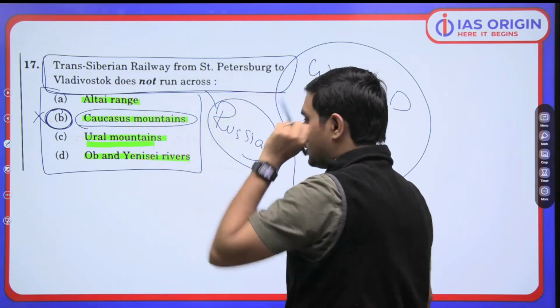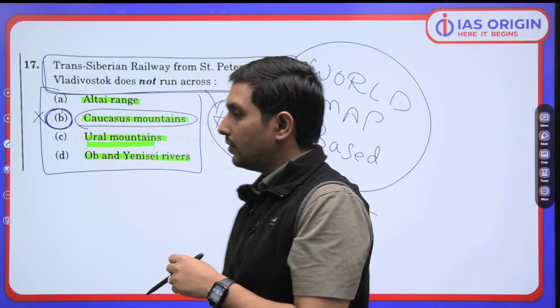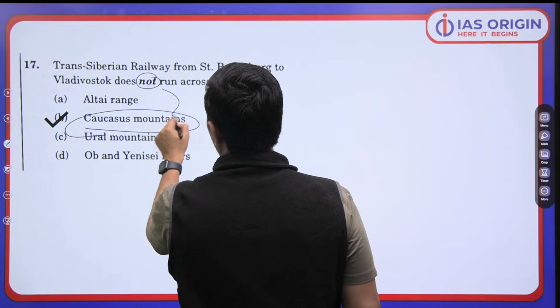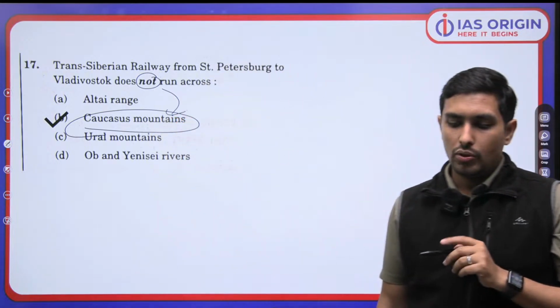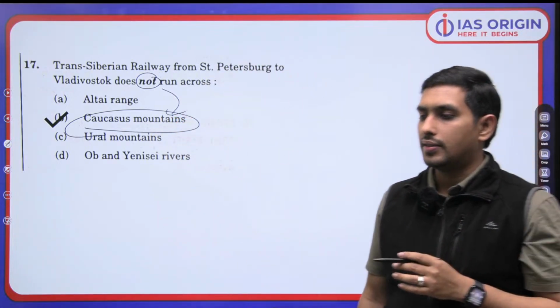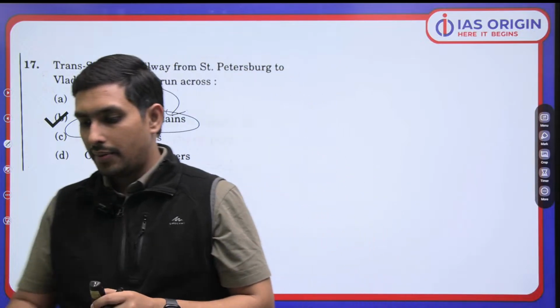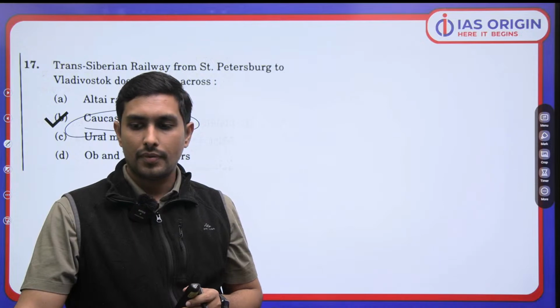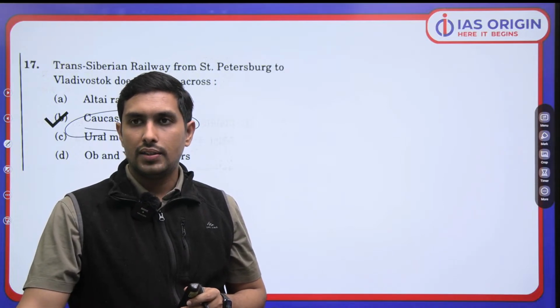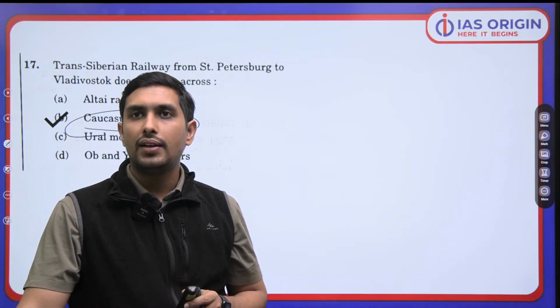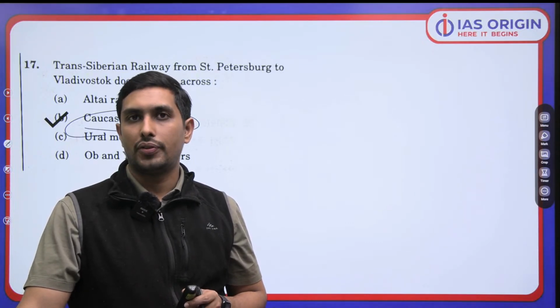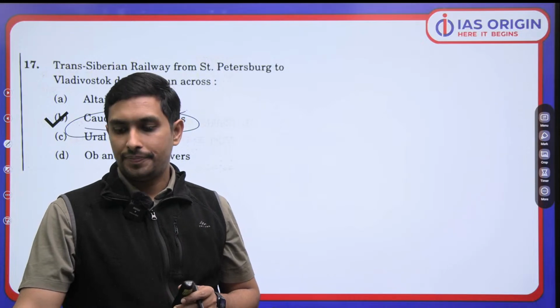So we have to understand here what is going to be the right answer. We are going to be picking the Caucasus Mountains. So it does not run across the Caucasus Mountains. So only if you have heard about that, you will be able to answer that. अगर सुना है कभी इसके बारे में तो you can easily answer this precisely. Clear हुआ इतना? So I am hopeful that now these particular things are absolutely clear to you guys, all of you. Shall we move ahead?